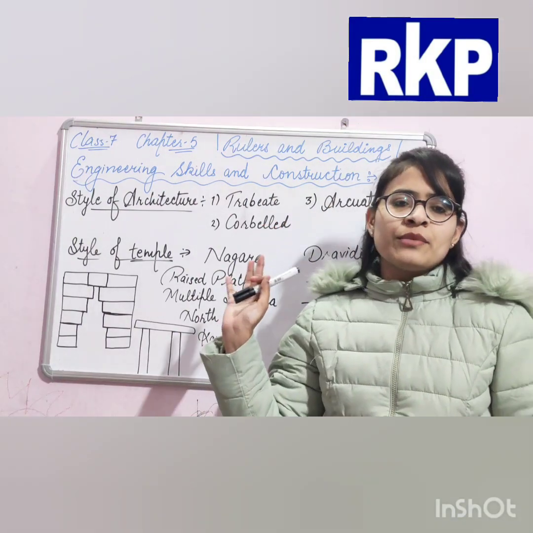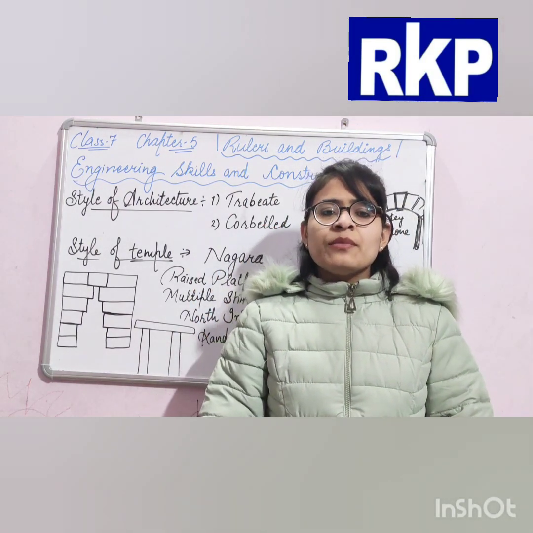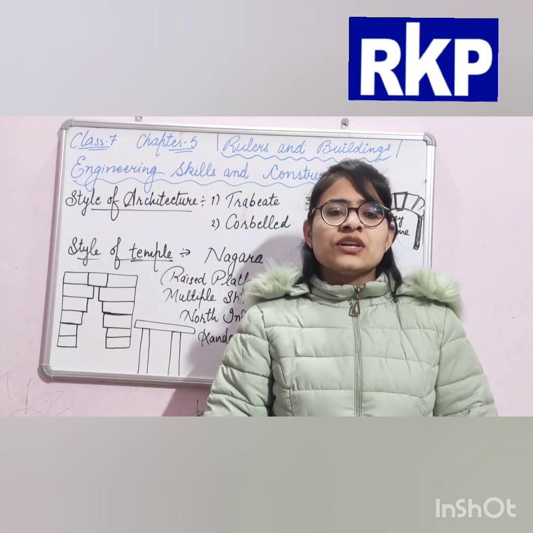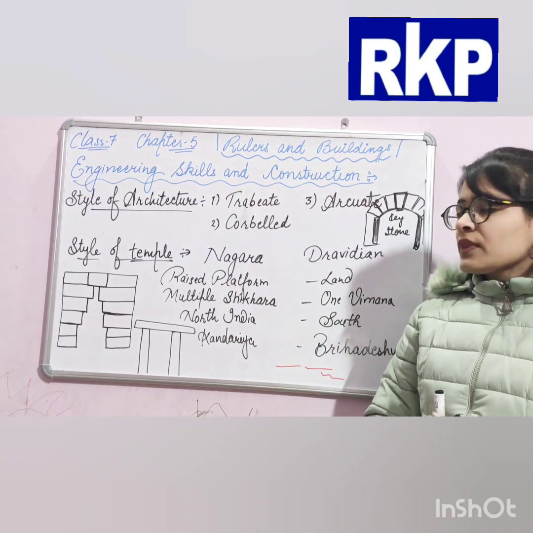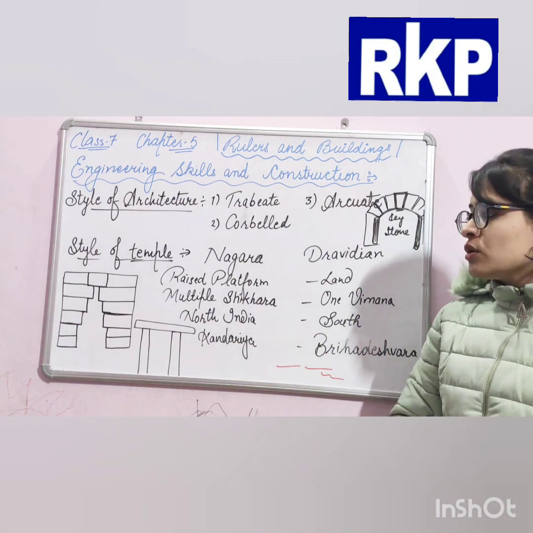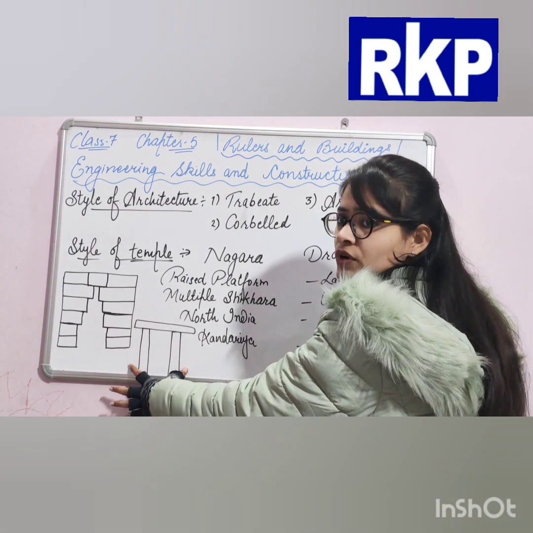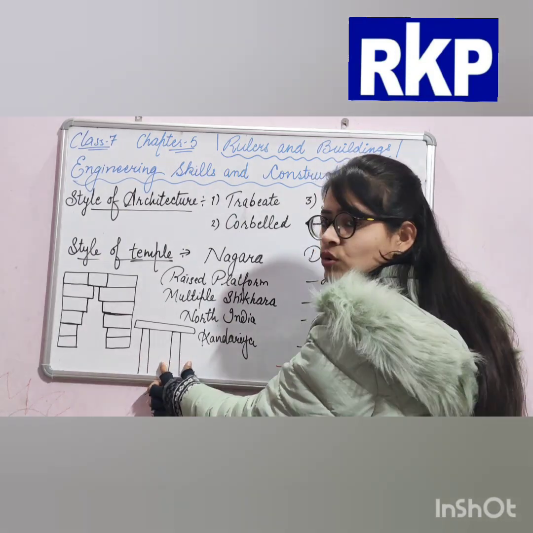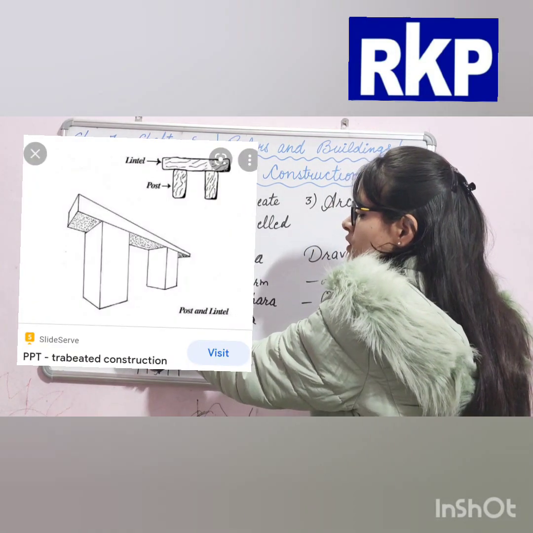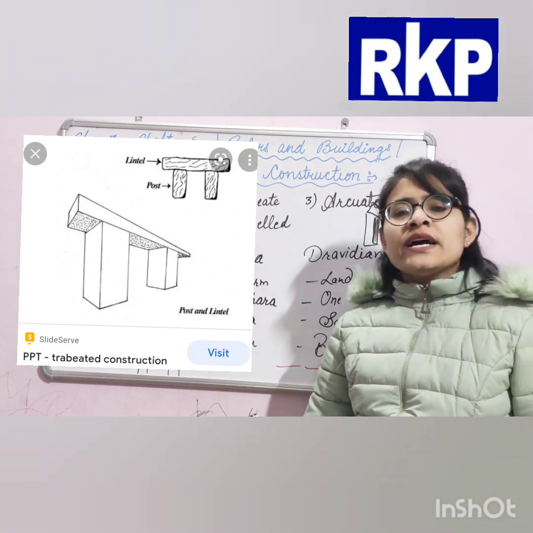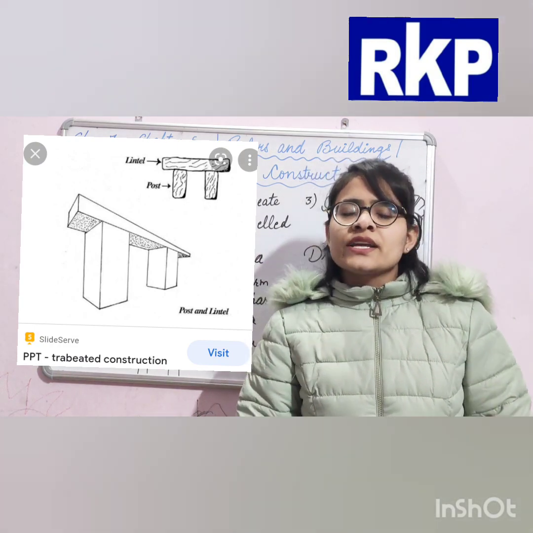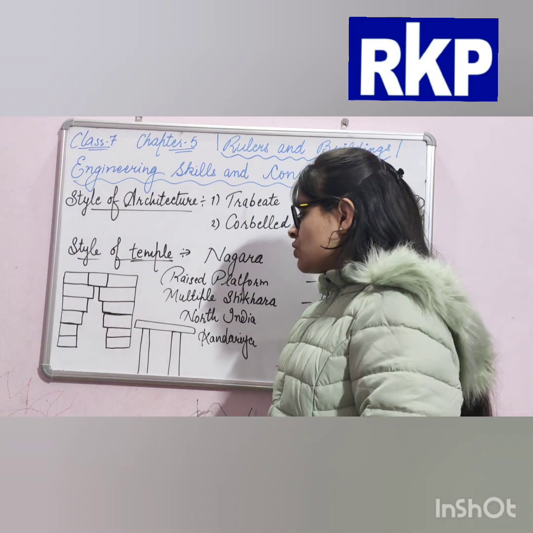First of all, trabeate. What is trabeate? Trabeate is a technique of architecture in which a beam is placed on a column. So this is the style of trabeate. These are the two columns and the horizontal beam is placed on them. So we can say it is a technique of architecture in which a beam is placed on the column.